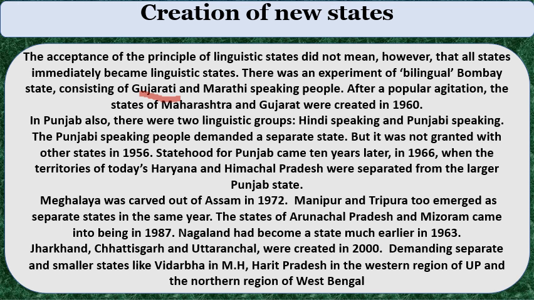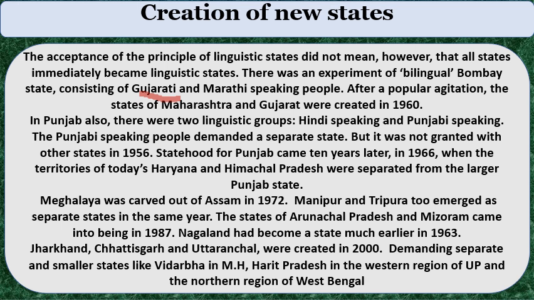There was an experiment of a bilingual Bombay state consisting of Gujarati and Marathi speaking people, present Gujarat and Maharashtra under Bombay state. In 1960, Gujarat state was separated for Gujarati speaking people and Gujarat joined as the 15th state in the Indian Union.